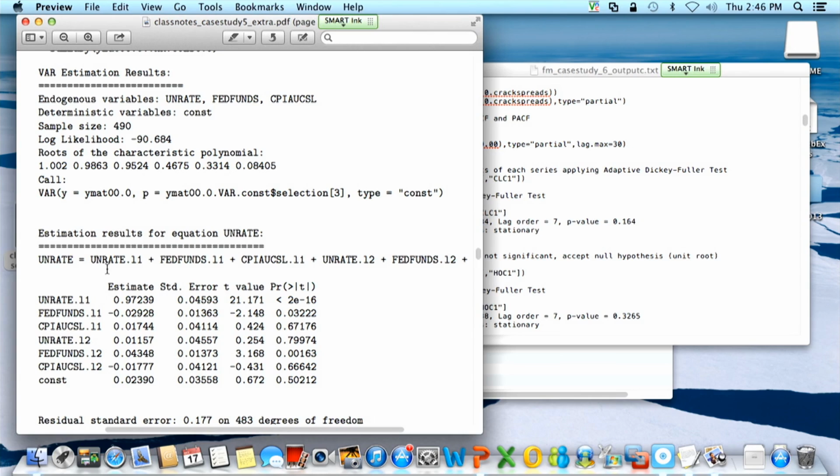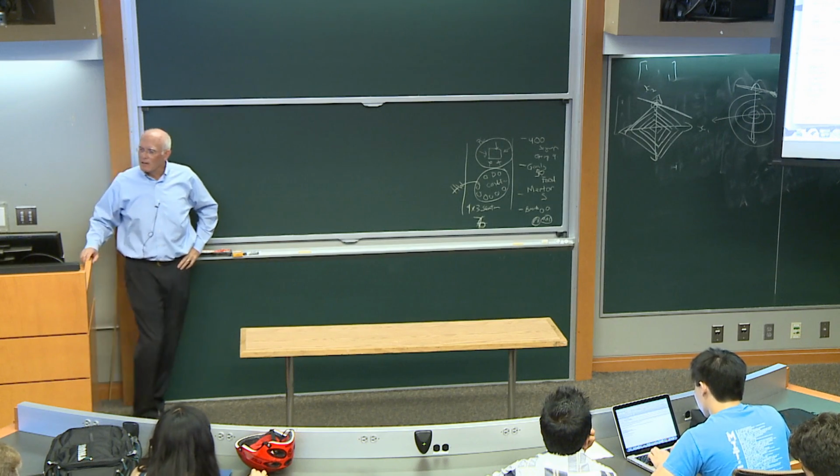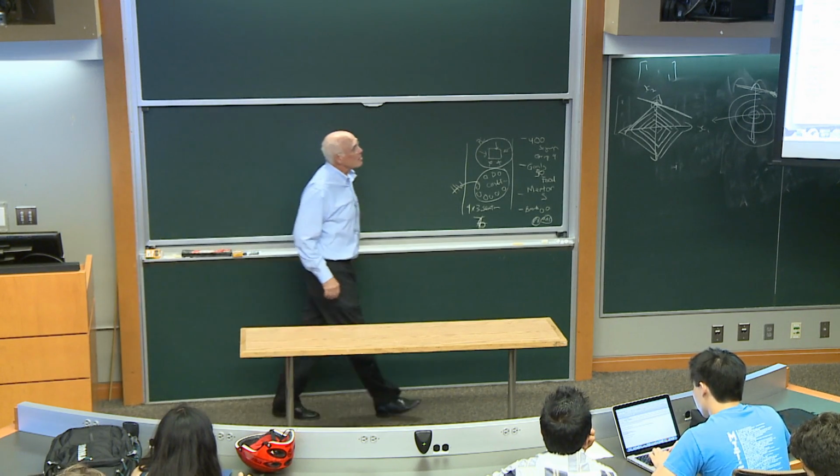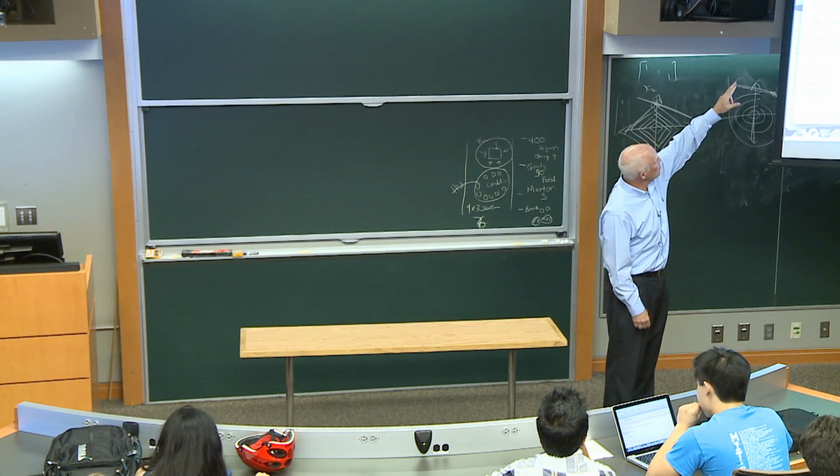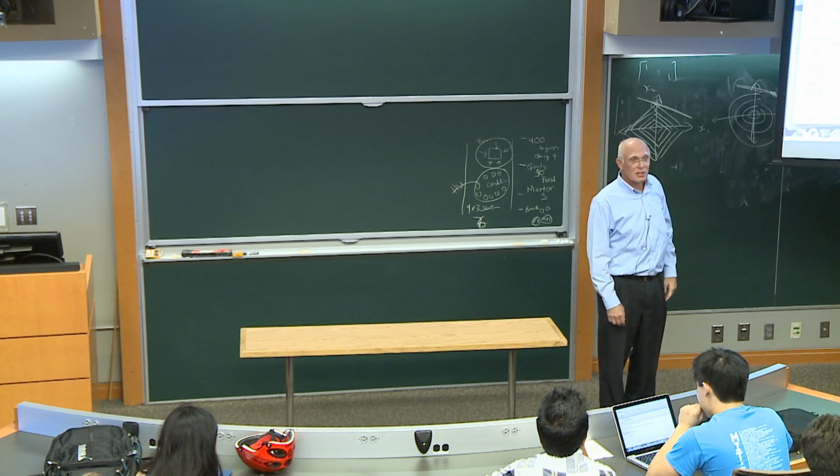When one fits a vector autoregression model to this data, it turns out that the roots of the characteristic polynomial are 1.002, then 0.9863.